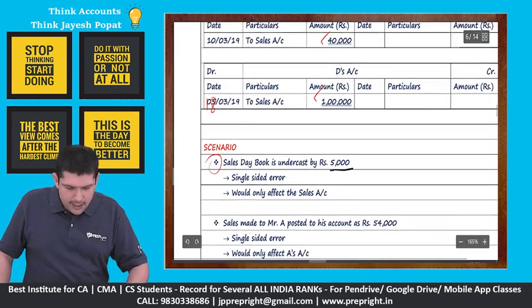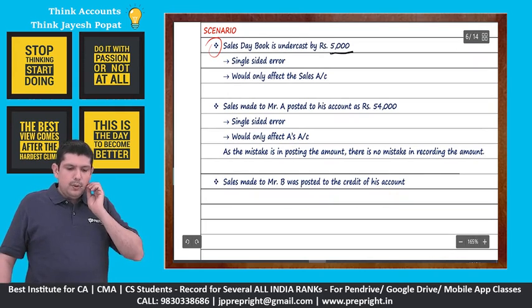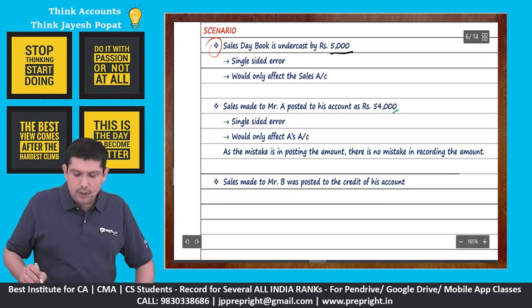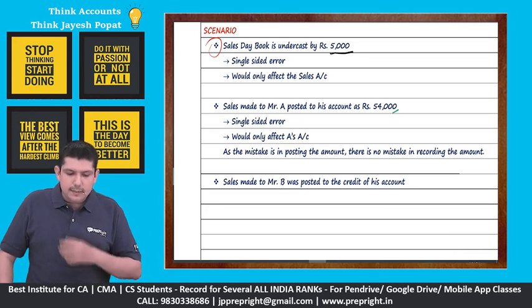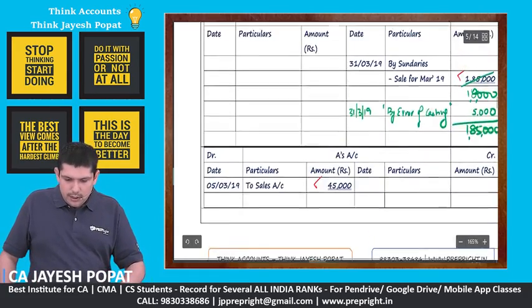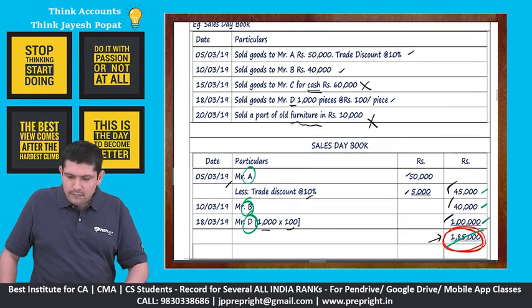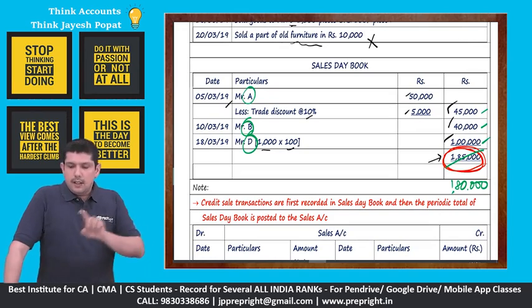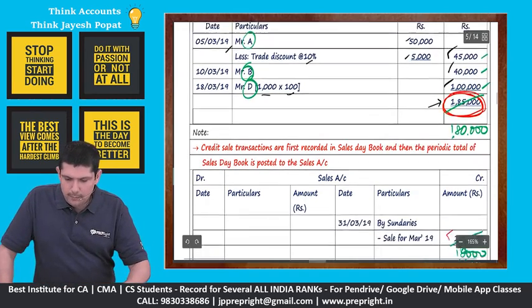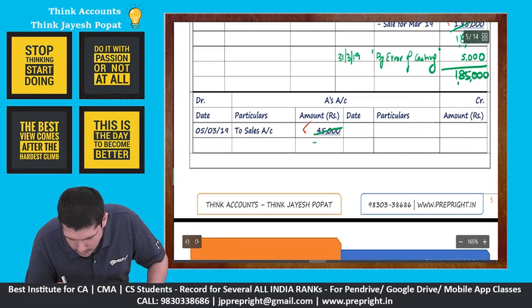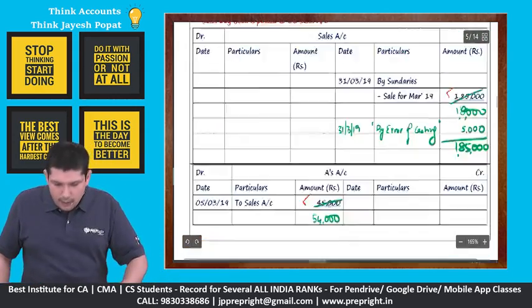Next, we look at the next scenario. Sales made to Mr. A posted to his account as 54,000. Let us see what is the amount of sales which has been made to A. The amount of sales which has been made to A is 45,000, right? We looked at 45, but we posted 54. Maybe there was an IPL match going on, and we were not fully concentrating on our accounting activity. We had recorded 45.